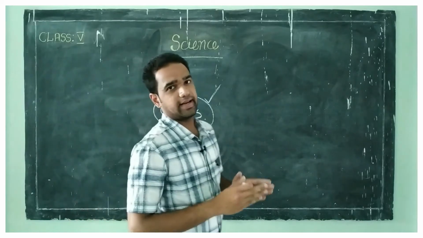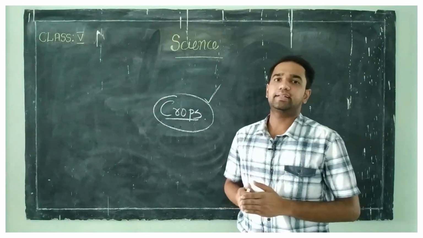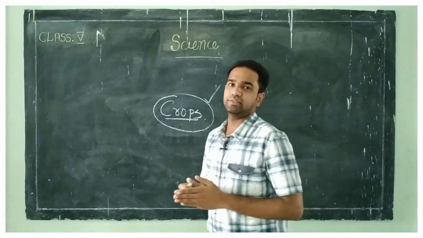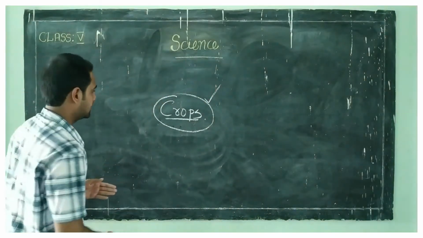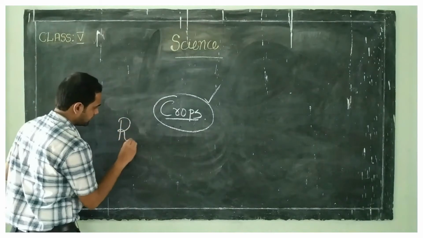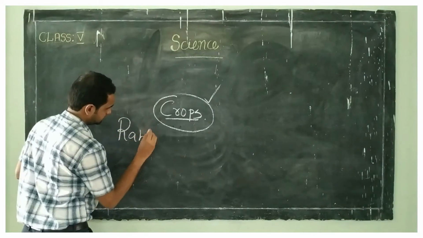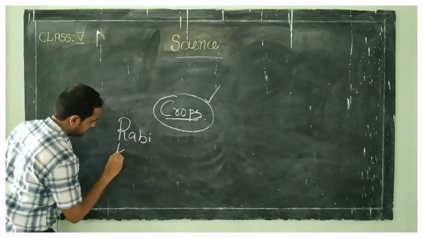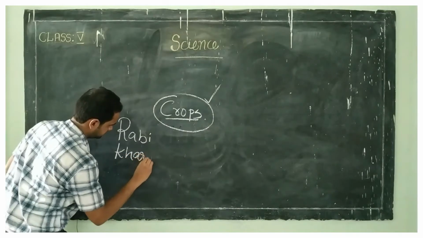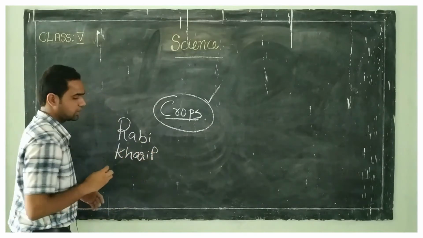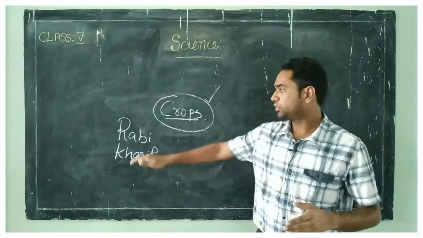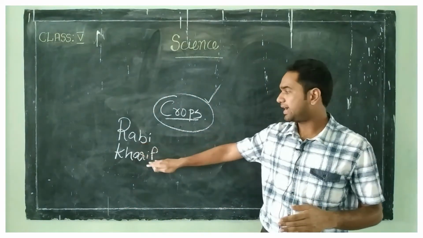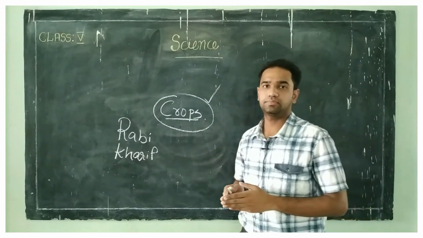When it comes to India, crops are categorized into two categories. What are they? Rabi crops and kharif crops.